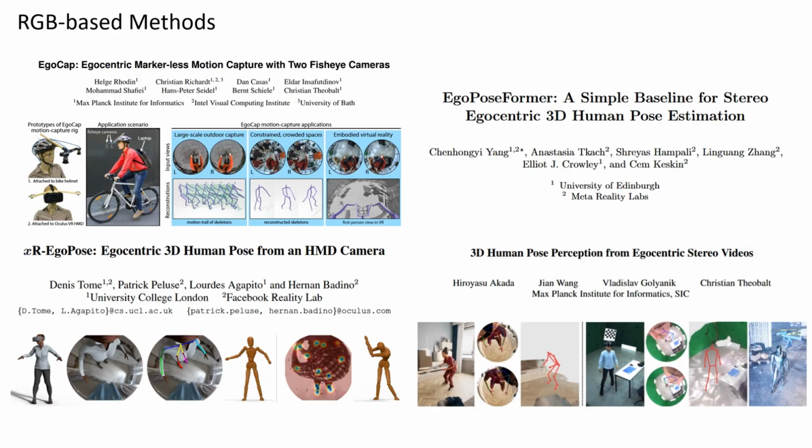While numerous methods have been proposed for RGB-based egocentric 3D pose estimation and have achieved high 3D pose accuracy, the robustness of these methods under conditions such as low light and fast motion remains a significant challenge, predominantly due to the inherent limitations of RGB cameras. Event cameras can address these failure cases and offer a strong alternative for egocentric pose estimation.